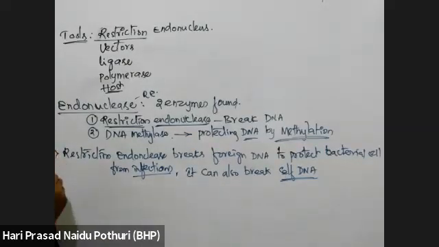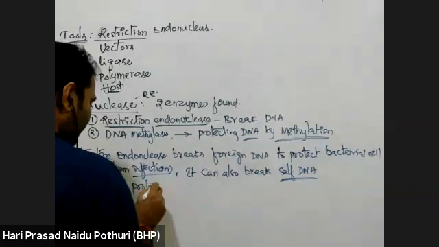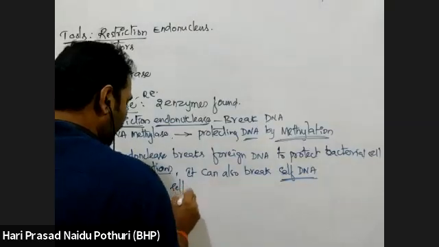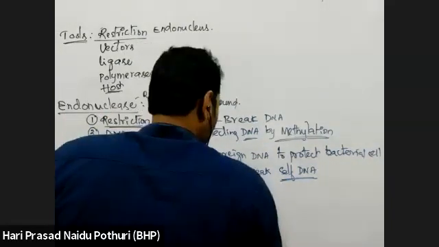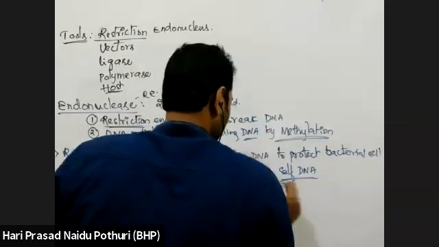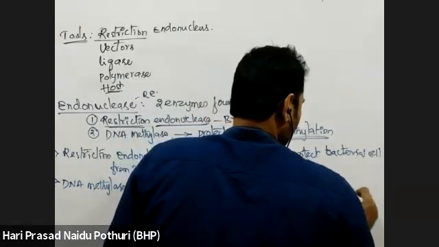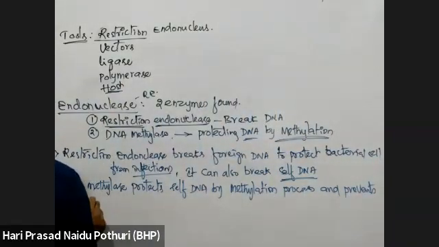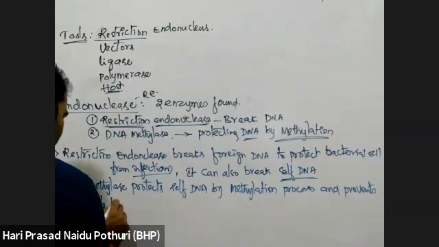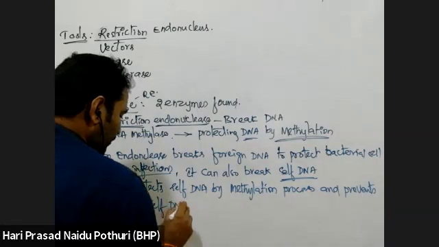So DNA methylase is an enzyme that protects self DNA by the methylation process and prevents restriction endonucleases from breaking self DNA.